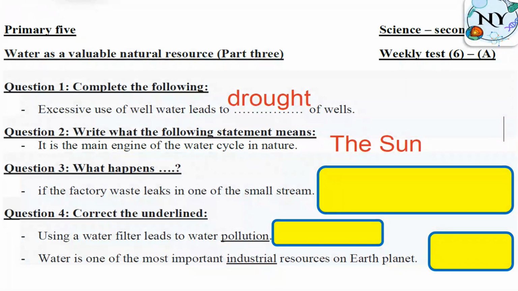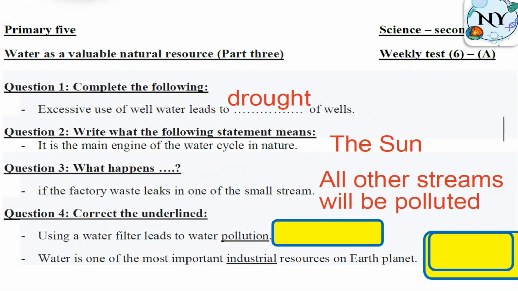What happens if the factory waste leaks in one of the small streams? We said all the small streams are connected to each other, so all other streams will be polluted. All right, correct the underlined word.